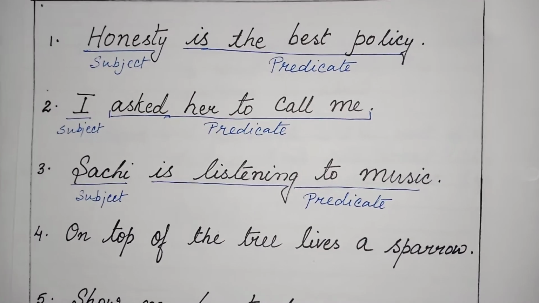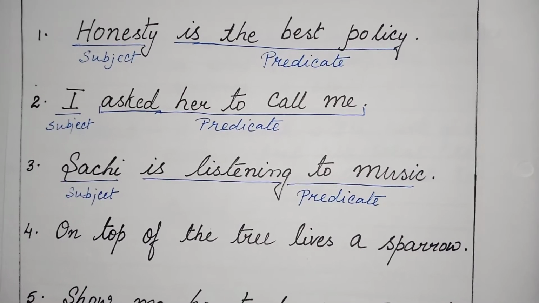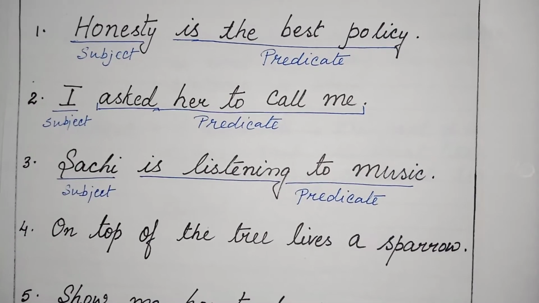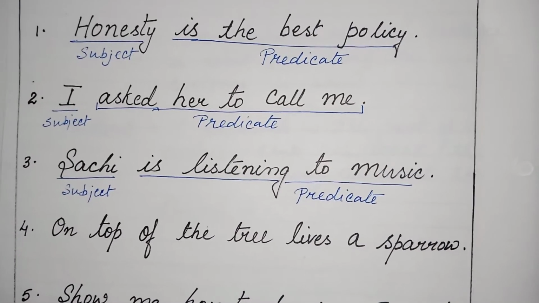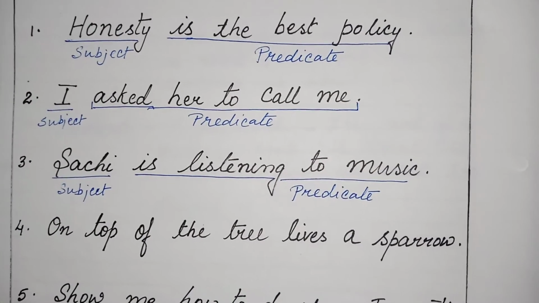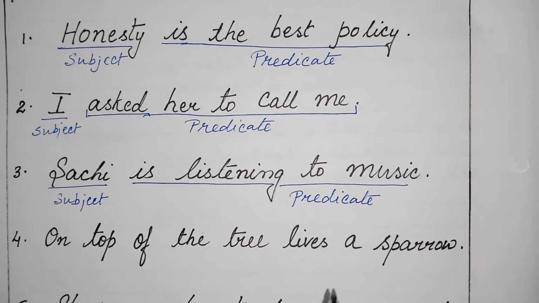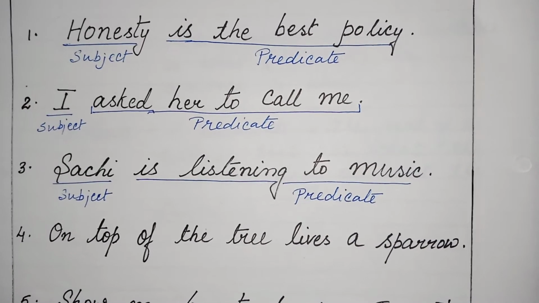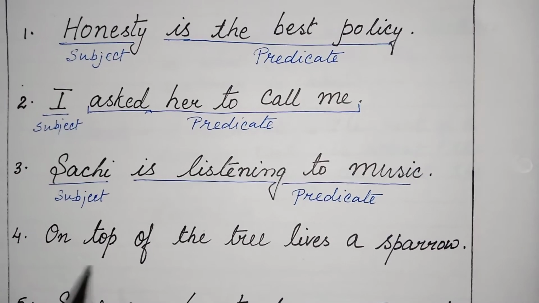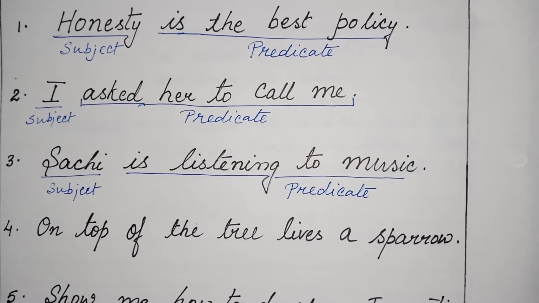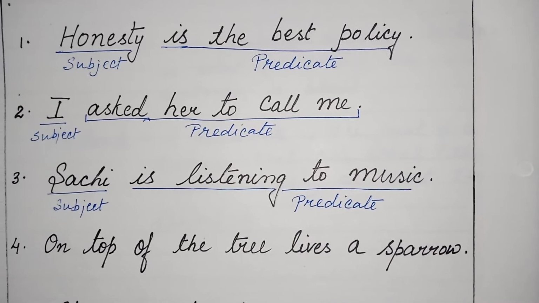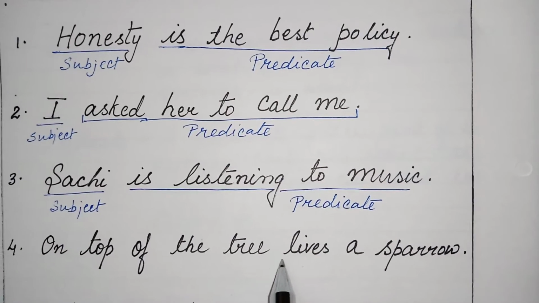Now, it is not always essential that the subject will come at the front. It may come at the last, it may remain in the middle of the sentence. Look at the 4th sentence. On top of the tree lives a sparrow. Don't just jump to a decision that whatever comes at the beginning is the subject. It's a wrong theory. See, in this sentence, what is the verb?